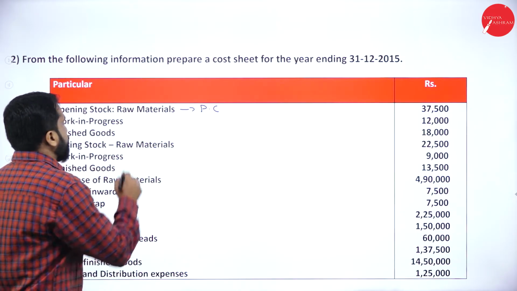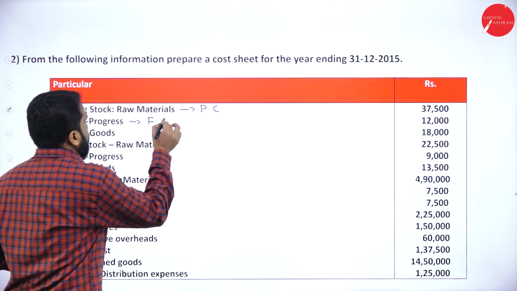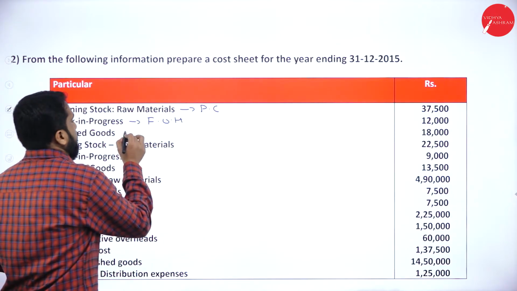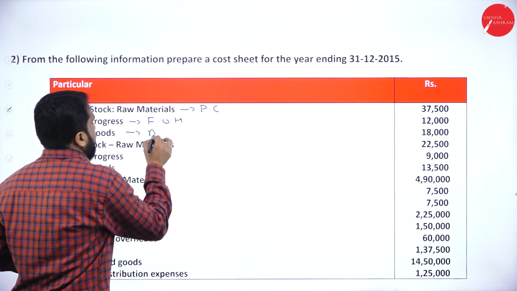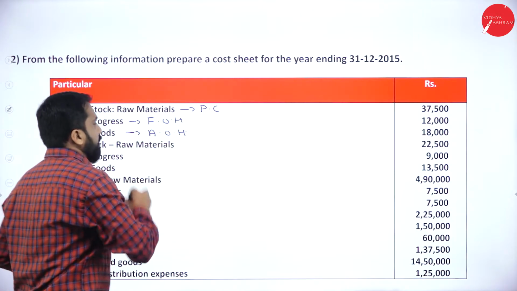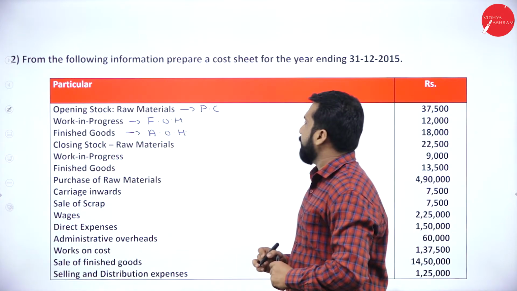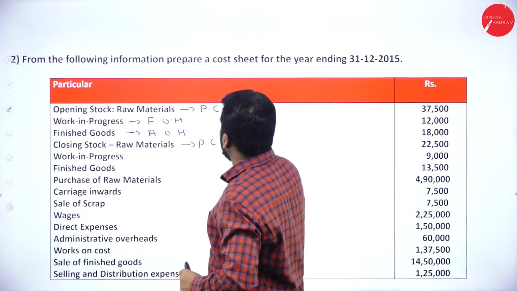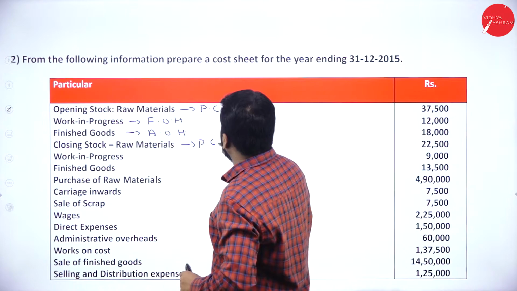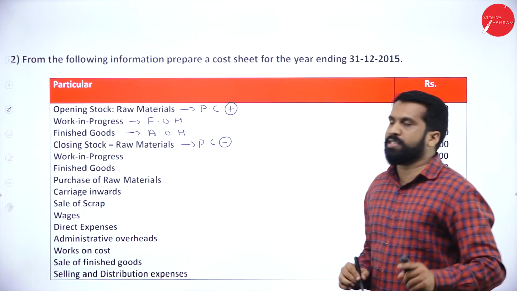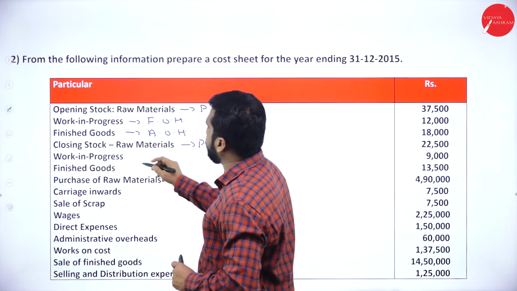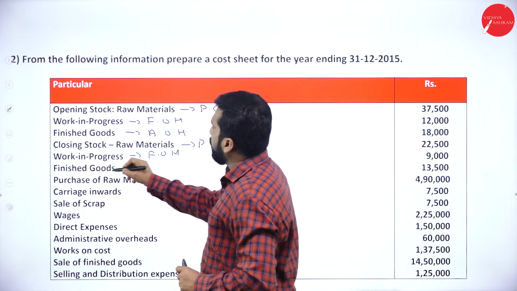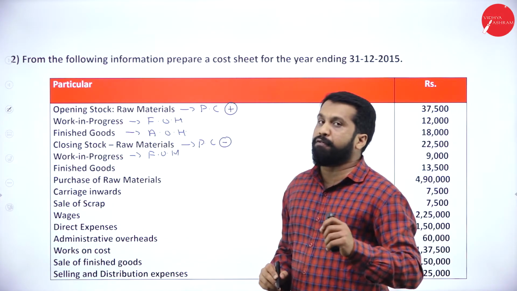Opening stock of work in progress: factory overhead. Opening stock of finished goods: it will come under office and administration overhead. Clear? Yes. Then closing stock of raw material comes under prime cost. This is add and this is minus. Then closing stock of work in progress will be factory overhead.